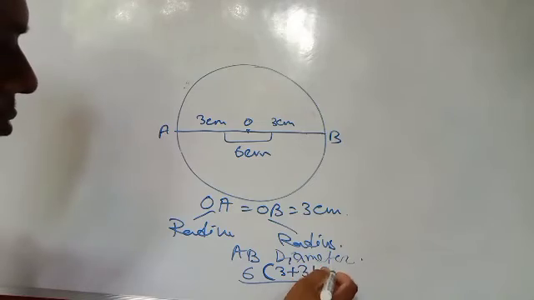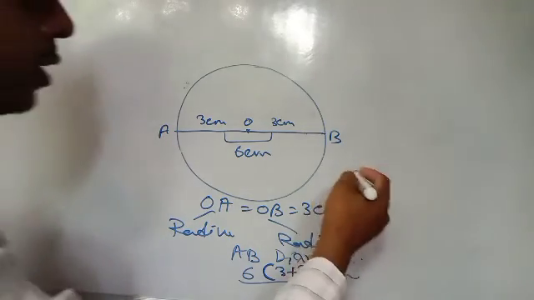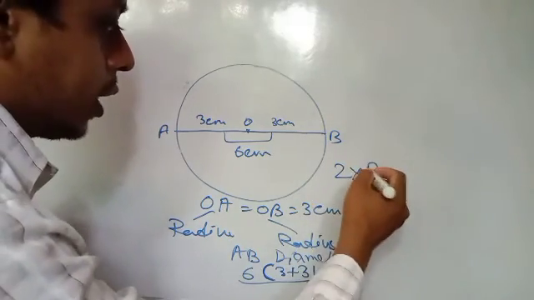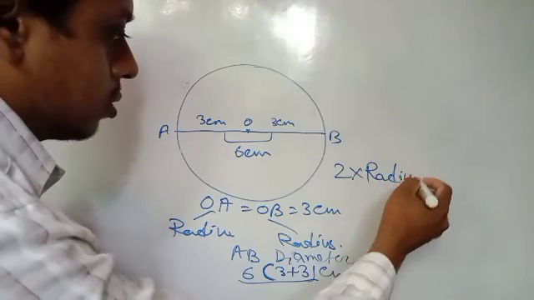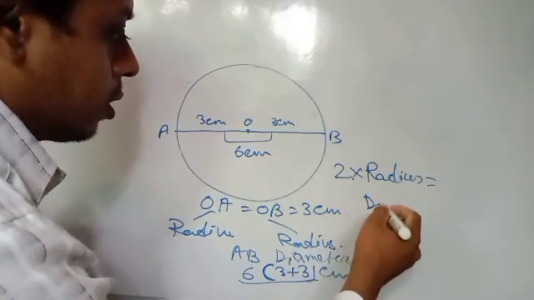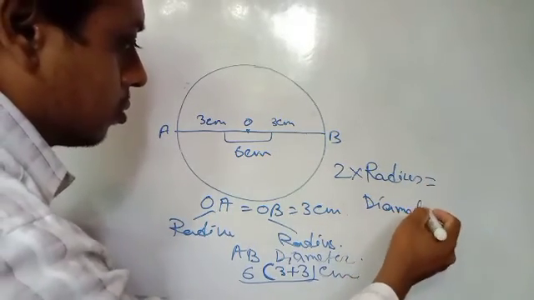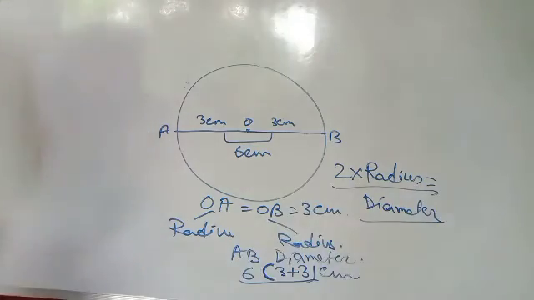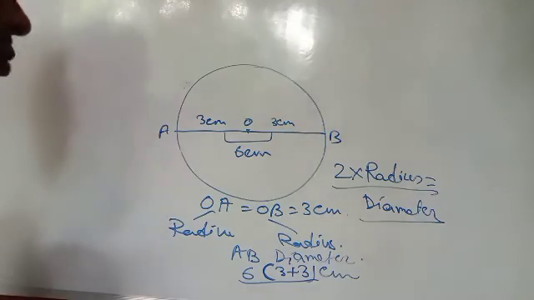Okay, 6 centimeter. So what can we say? 2 times radius is equal to diameter.